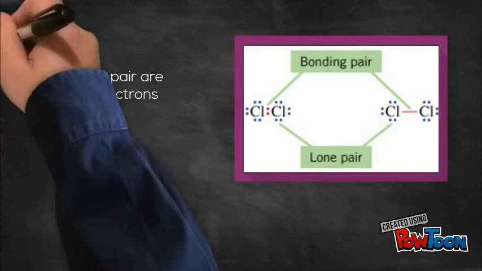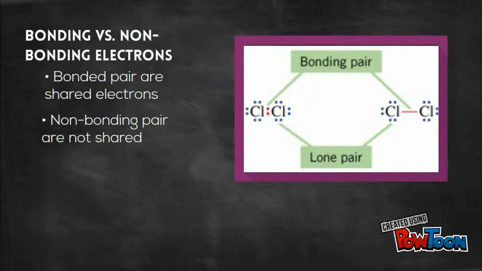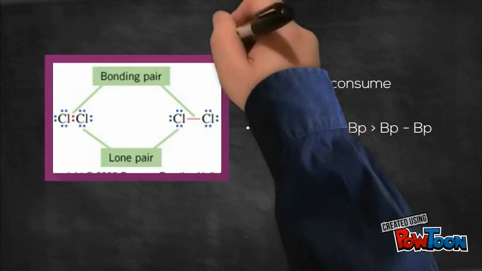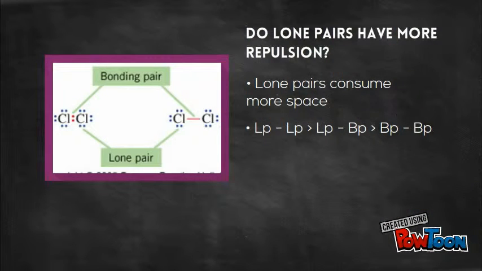In each molecule and polyatomic ion, there are bonding pairs of electrons. The electrons shared between the central atom and the atoms which it's bonded to are referred to as the bonding pairs, whereas the non-bonding pairs are the electrons that are not shared with another atom, also referred to as a lone pair. A lone pair of electrons will consume more space than a bonded pair of electrons. The non-bonded pairs are spread over a large volume of space, allowing them to repel bonding electrons. As a result, it's best to place the bonded pairs of electrons as far apart from the lone pair